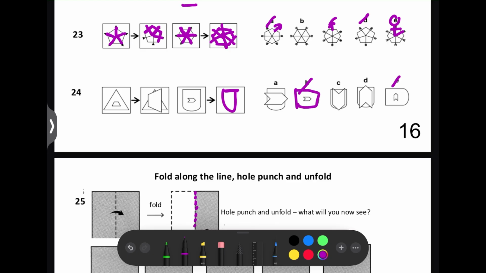And we can rule out E for the same reason. Next, let's look at this shape. As you can see, it's enlarged and it's rotated 90 degrees anti-clockwise. So this arrowhead thing will also rotate 90 degrees anti-clockwise, and it will be pointing and enlarging. So it'll be pointing upwards like that, like it is in D.